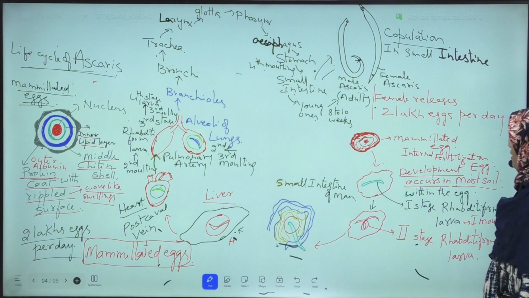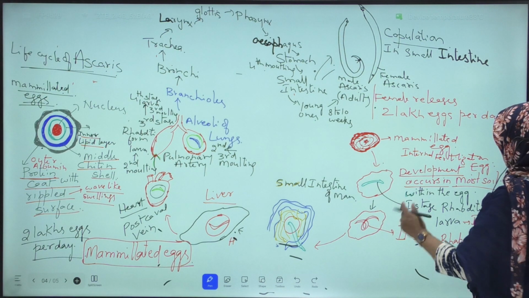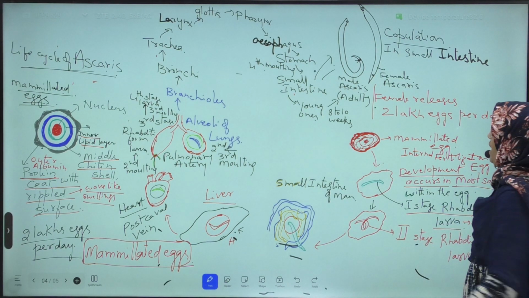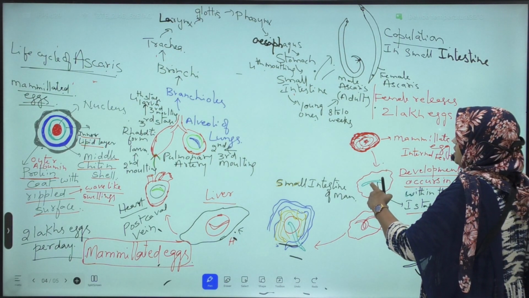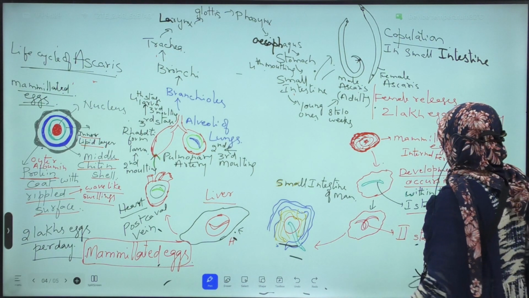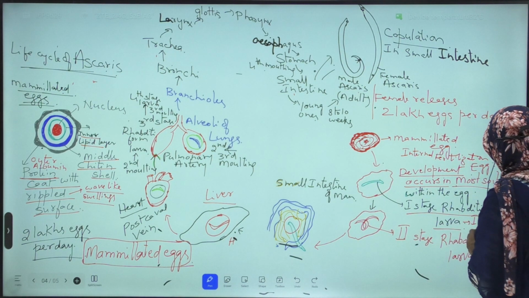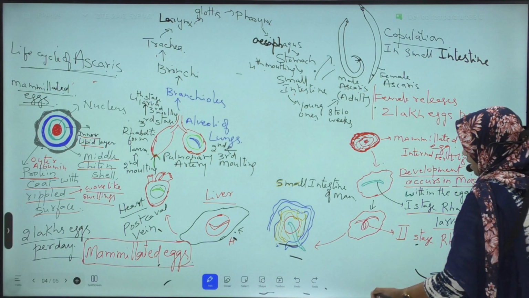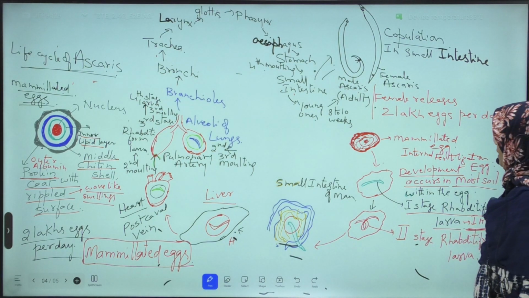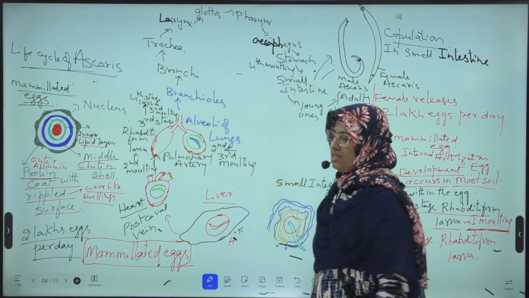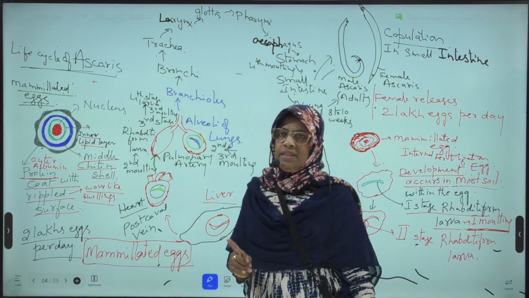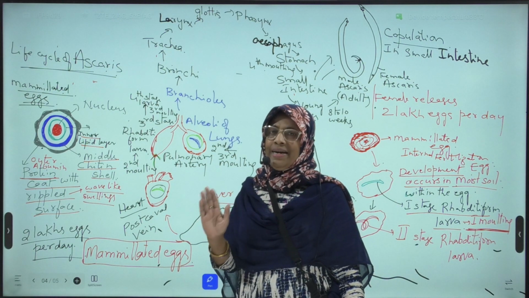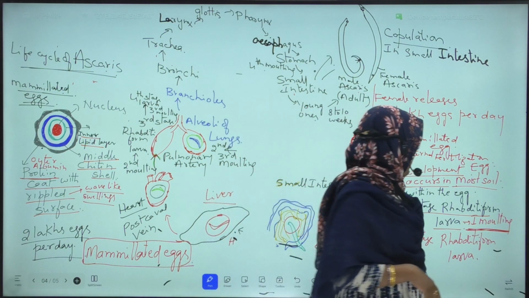Due to development, what happens? The first stage rhabditiform larva is formed. This first stage rhabditiform larva undergoes first molting in the moist soil. What is molting? Molting is otherwise called ecdysis.